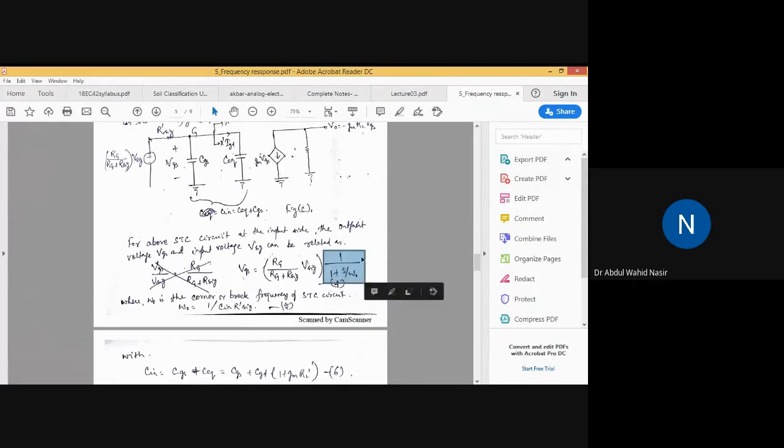We very well know that for such a circuit type, an STC circuit type, we can write the transfer function of VGS easily as this one. This is the main voltage source into 1 by 1 plus S by omega naught. Clear? For this you can refer to Sedra Smith, appendix D, to get the concept of this.